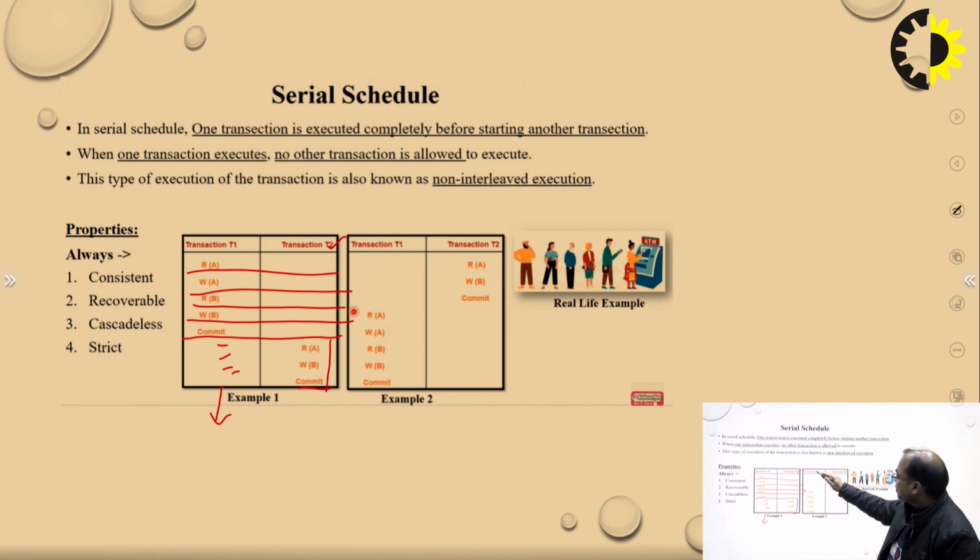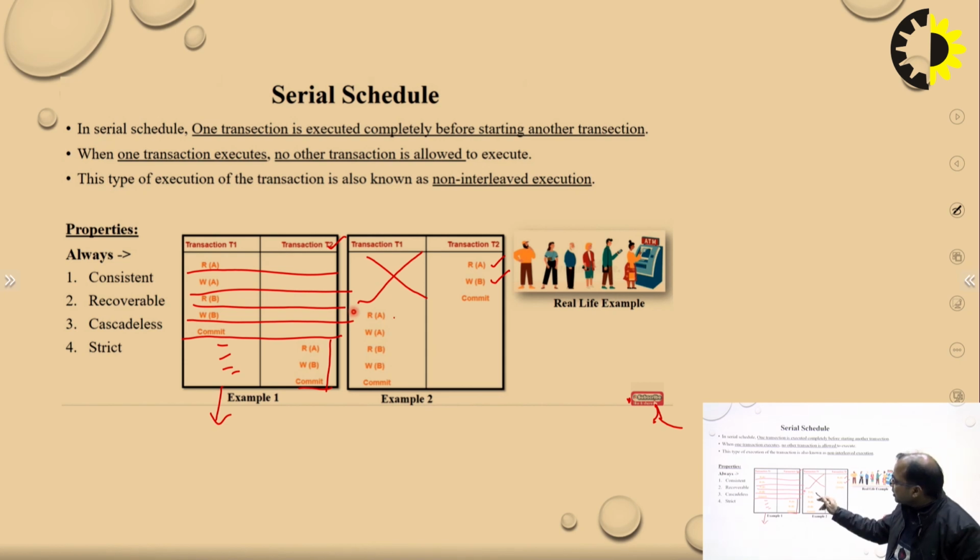So this is example 2. In example 2, we have transactions T1 and T2. In this example, first transaction T2 starts with reading of data item A. Then they perform the operation of writing on data item B. Reading, writing, and then they commit. Clear? So in this example 2, T2 starts the transaction, so there are no operations in the T1 section. If there were any operations in this T1 section, then it would not be a serial schedule. So this is one of the examples of a serial schedule.